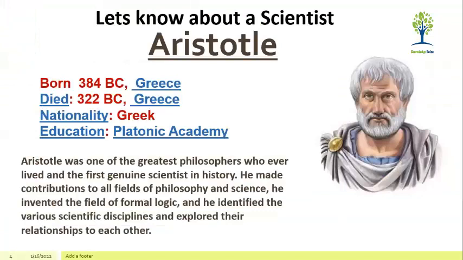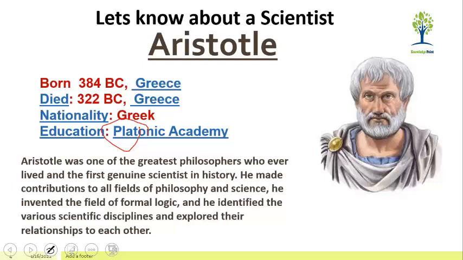Before starting today's lecture, let's know about the scientist. Inshallah, this week we were discussing Aristotle. Aristotle was a Greek scientist and philosopher. He was born in 384 BC and died in 322 BC in Greece. He got his education from the Platonic Academy, which was established by Plato. That is why it is called the Platonic Academy. He was the student of the great scholar Plato.